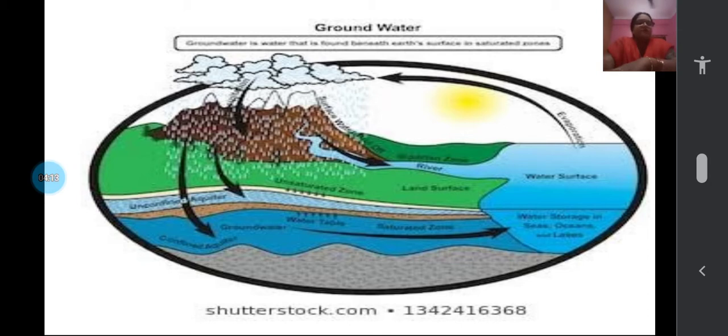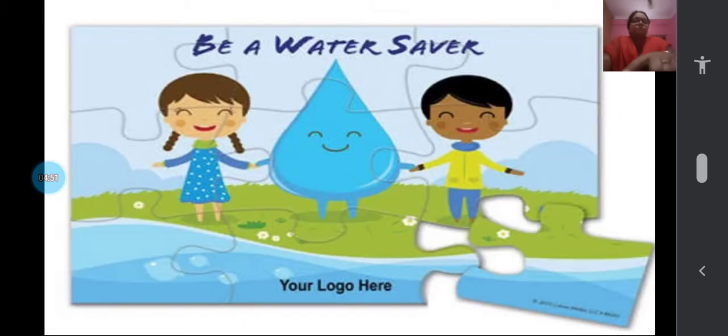When many of us dig wells and take the water for our usage, there will be no groundwater, because if we are using more than the rainwater, the groundwater will dry up, and the borewell, everything will get dried, and it will be very difficult for people to get fresh water even for drinking. In many parts of the world, people do not get water even for basic needs like drinking and cooking. That's why the lesson is scarcity of water. Scarce means very less availability. Now let us move on.